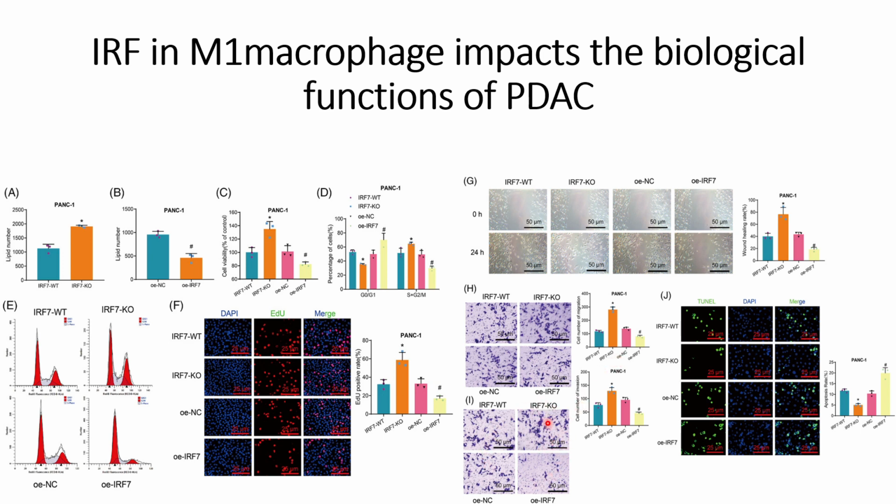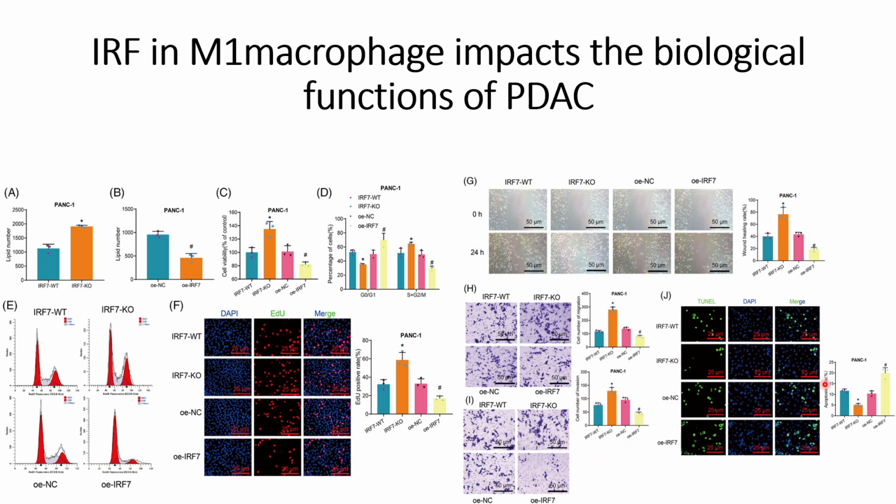And similarly for the invasion experiments also, we can see that in the case of IRF7 knockout, there is more invasion compared to IRF7 wild type, and overexpression of IRF7 shows low invasion compared to the case where IRF7 is not overexpressed. The quantifications are shown on the right hand side.